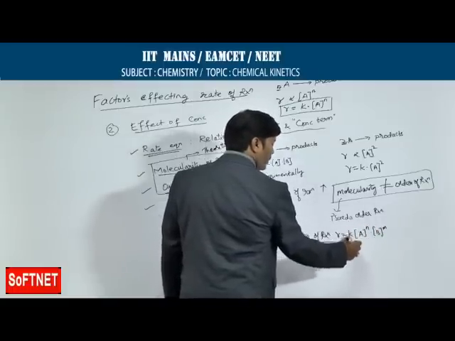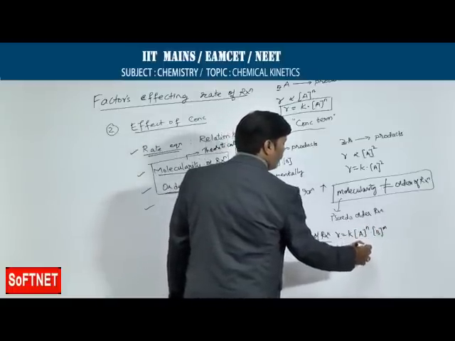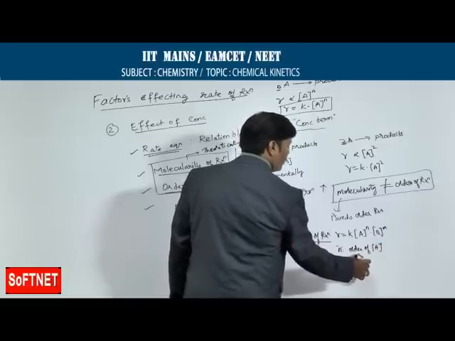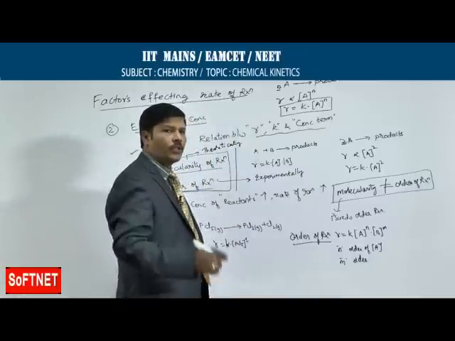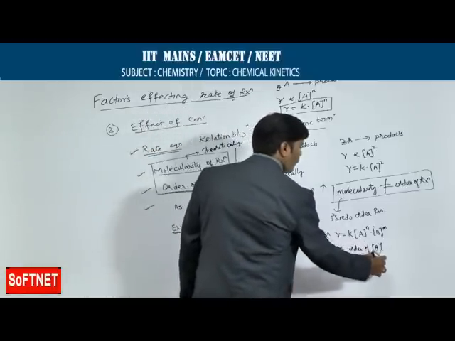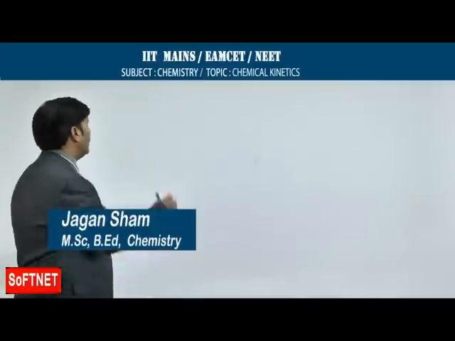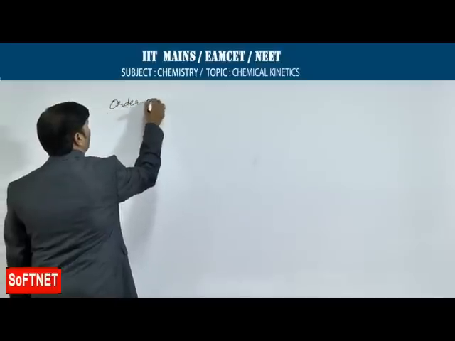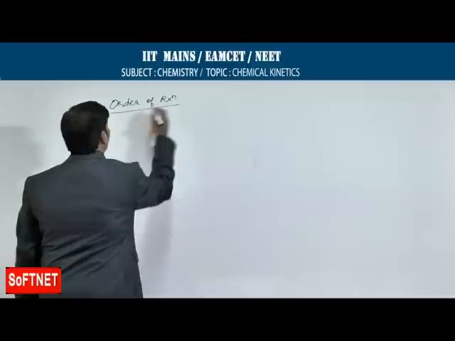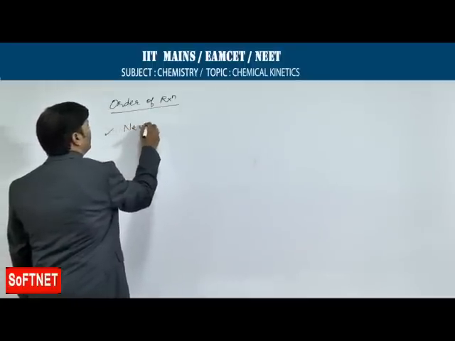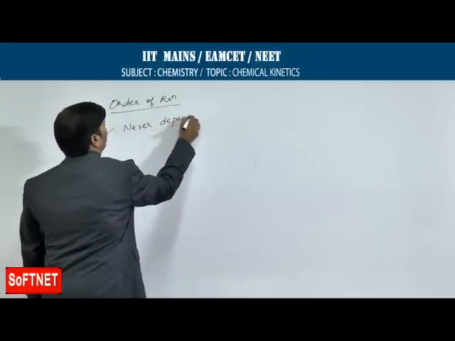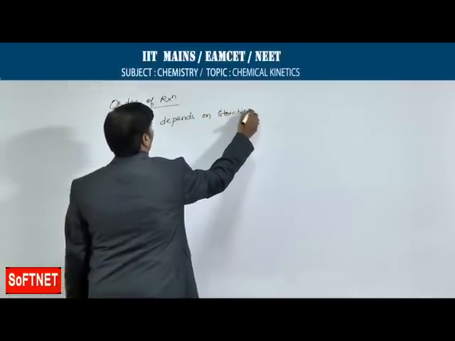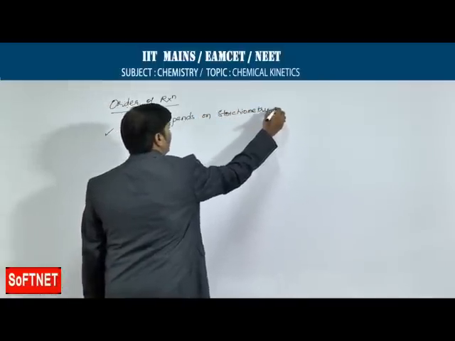n is the order of concentration term A, and m is the order of concentration term B. The order of reaction never depends on the stoichiometry of the equation.